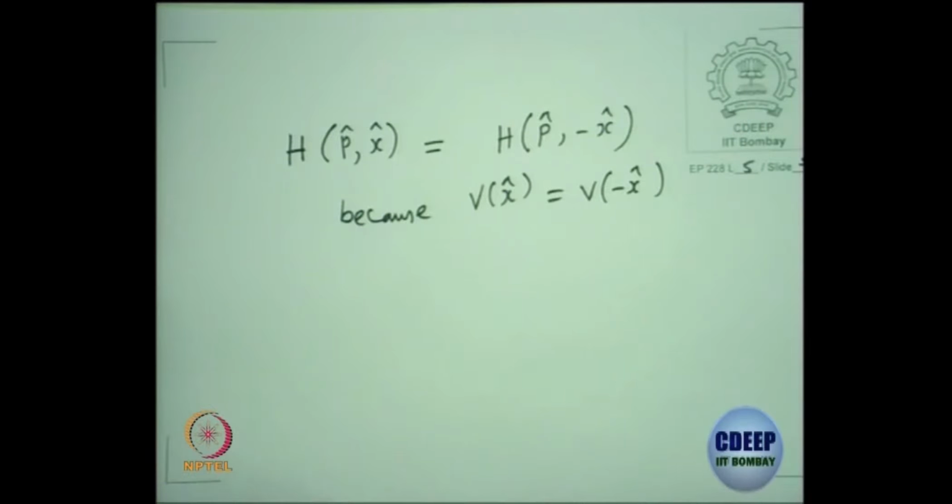We are looking at this class of potentials. One example is a harmonic oscillator, another example is a symmetric box which I indicated in the last lecture, and the third example is your double delta potential, which we are going to solve today, in the remaining half of the lecture. Okay. So these are the three examples.